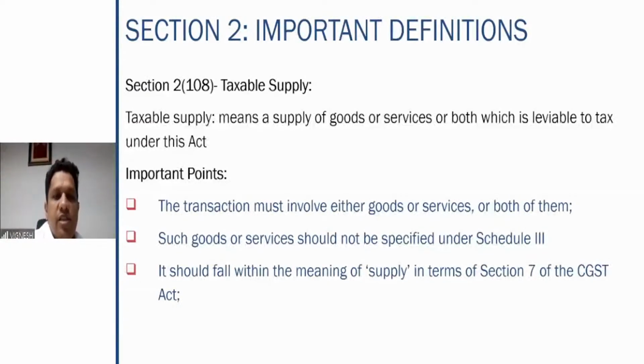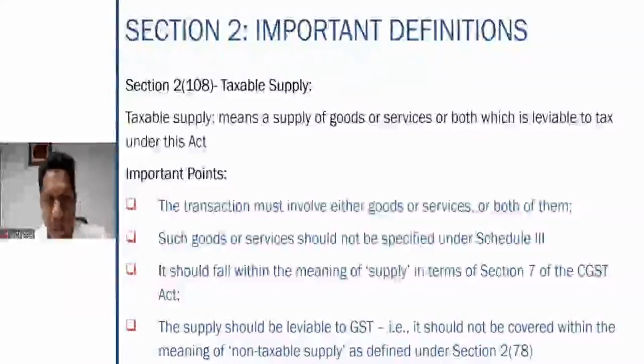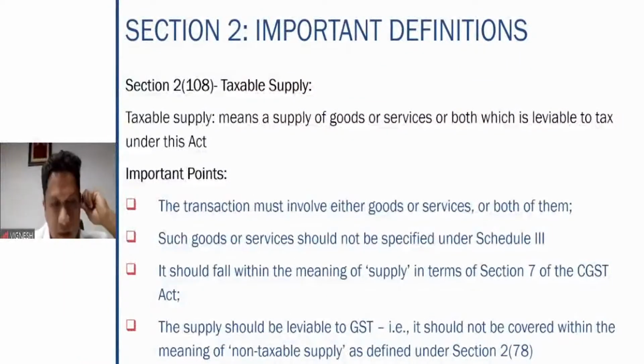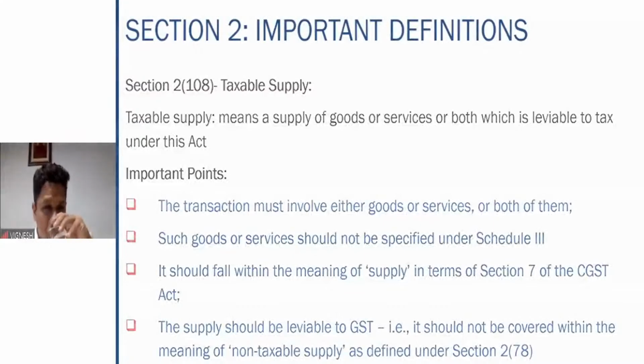It should fall within the meaning of supply in terms of Section 7 of the CGST Act. So the taxable supply definition itself has the word supply mentioned in it, so definitely the meaning of supply in Section 7 of the CGST Act has to be taken into consideration here.